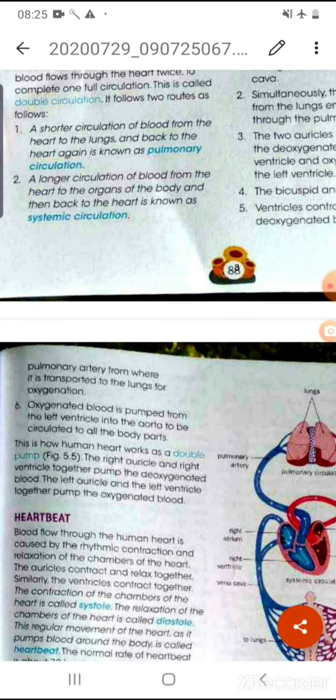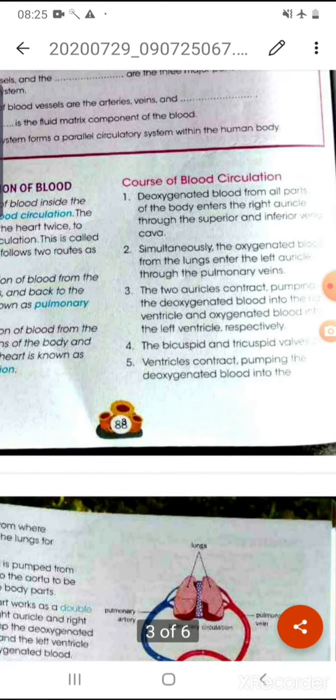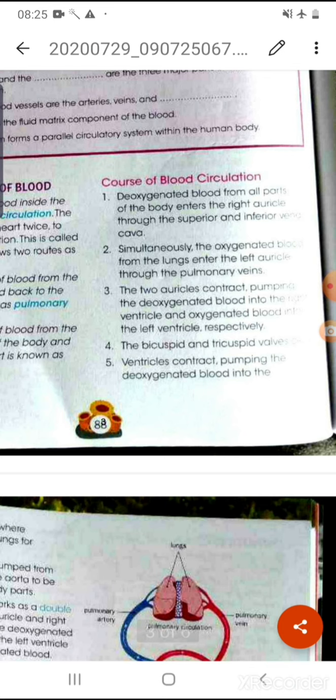It is the opposite, the longer circulation of the blood from the heart to different organs of our body and again back to the heart. That means pulmonary circulation is related to the heart and lungs, and systemic circulation is related to the heart and different organs of our body. Okay, so let's see how this circulation occurs.